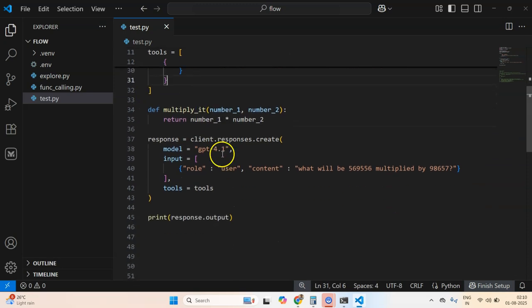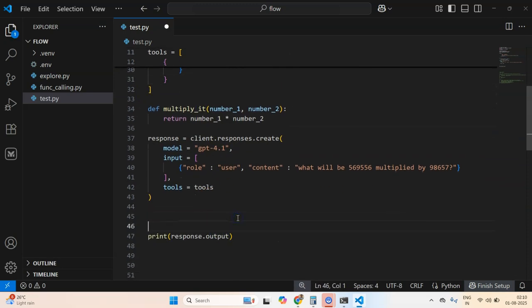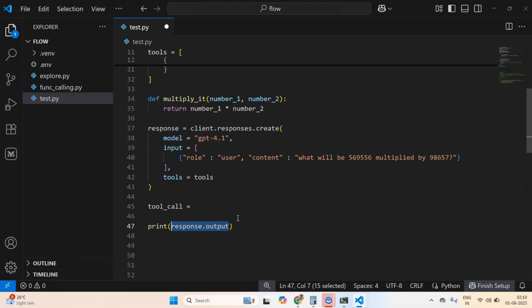So now once we have the response.output as tool call, I can create a new variable, and since in this case I have only one tool call, I can access the first tool call by doing this indexing. But there will be situations where there will be multiple tool calls, so you will need to probably use a for loop to execute each of those tool calls either sequentially or parallelly. That you have to decide, but the scope of this video is to show you how tool calling works. So now tool call has been defined.